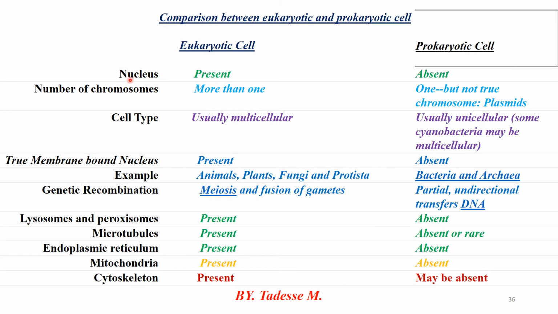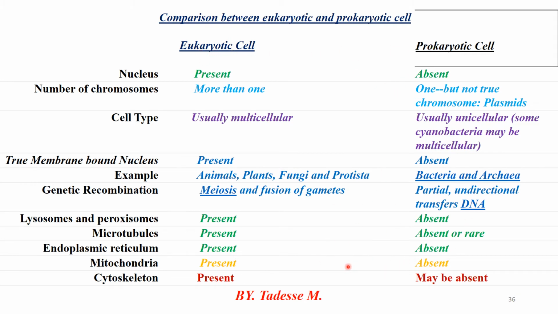Now, this is a comparison between eukaryotic and prokaryotic cells. A nucleus is present in eukaryotic cells but absent in prokaryotic cells. Therefore, this is a comparison between prokaryotic and eukaryotic cells: number of chromosomes, and cell type, meaning either multicellularity or unicellularity. Which one has the membrane-bound nucleus? Examples include genetic recombination, lysosomes, microtubules, endoplasmic reticulum, and mitochondria. These organelles are mainly used for comparing eukaryotic cells versus prokaryotic cells.